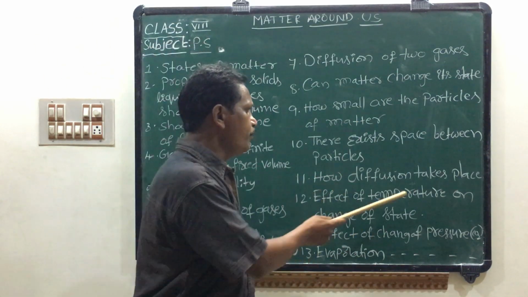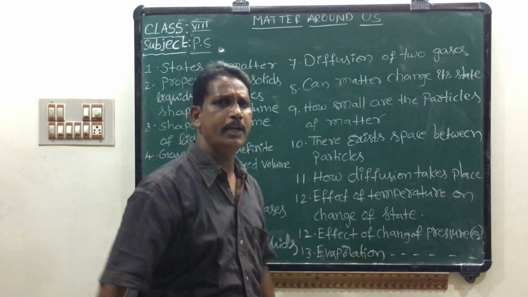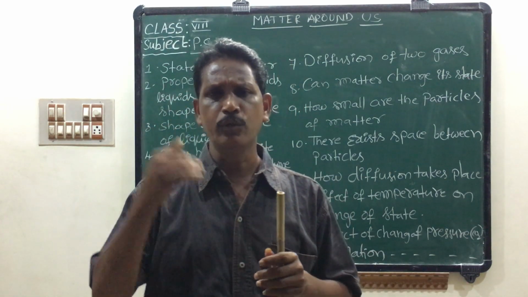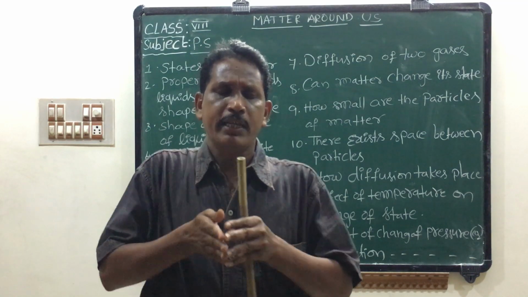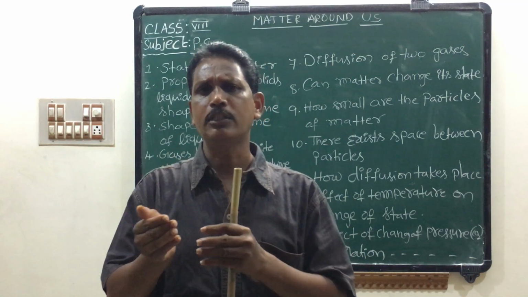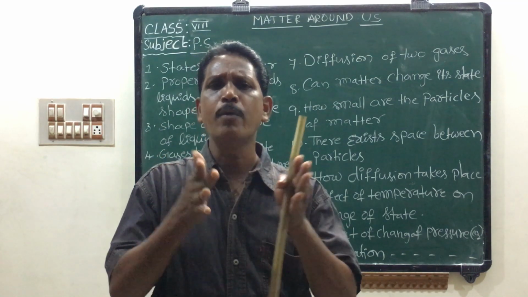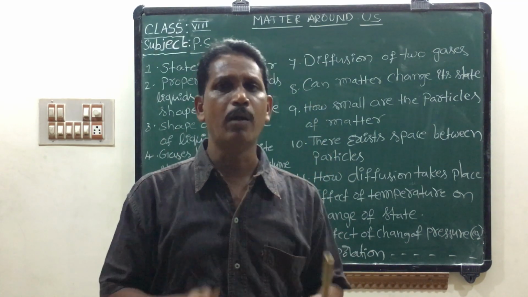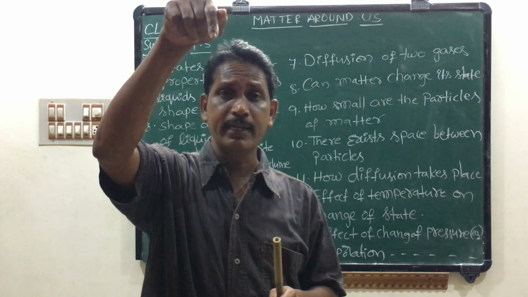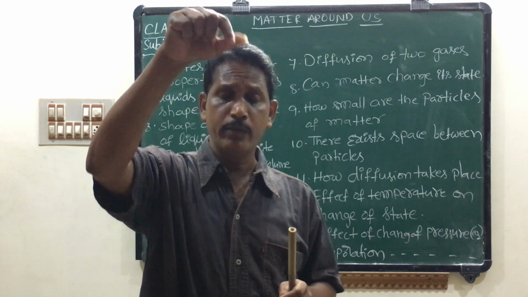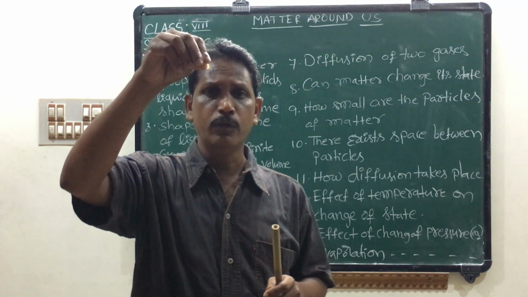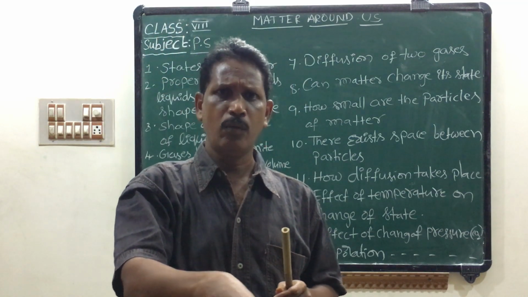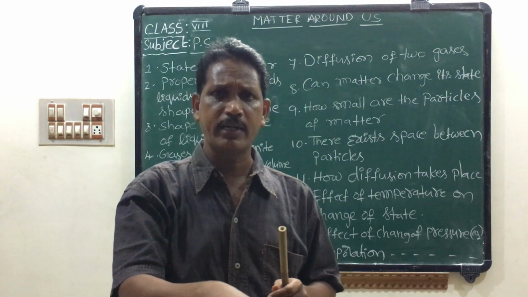How does diffusion take place? The gas diffuses into air or atmosphere. The gas particles or vapor particles occupy the gap between the air molecules. In the potassium permanganate example, we add 2 or 3 drops of potassium permanganate into a glass jar containing water.